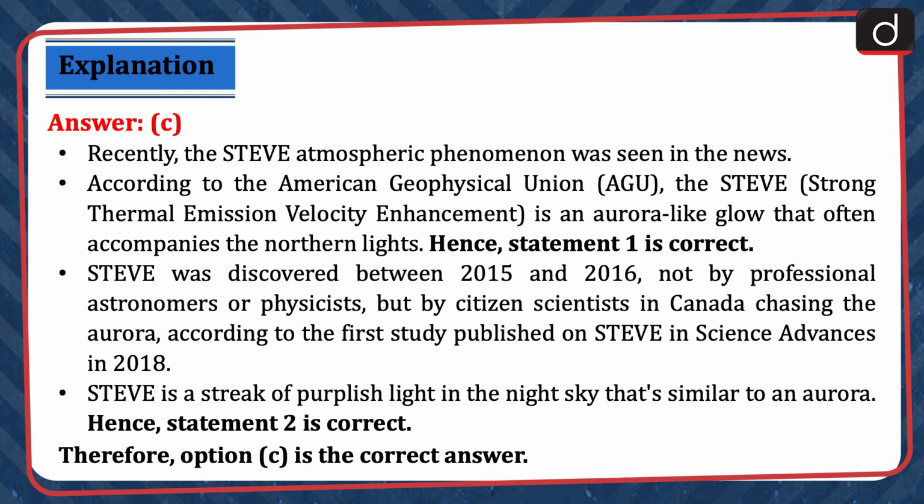STEVE was discovered between 2015 and 2016 not by professional astronomers or physicists, but by citizen scientists in Canada chasing the aurora, according to the first study published on STEVE in Science Advances in 2018. STEVE is a streak of purplish light in the night sky that's similar to an aurora. Hence, statement 2 is correct. Therefore, option C is the correct answer.